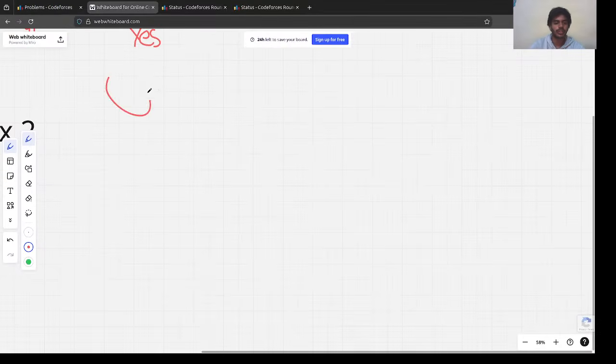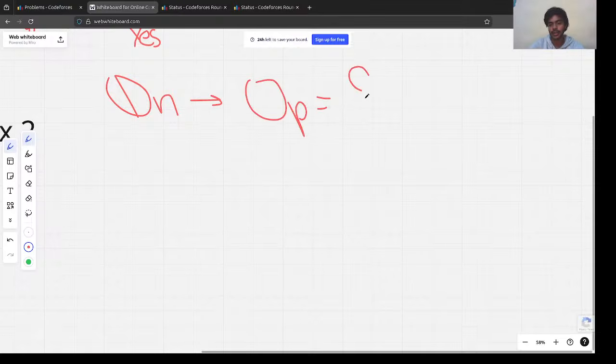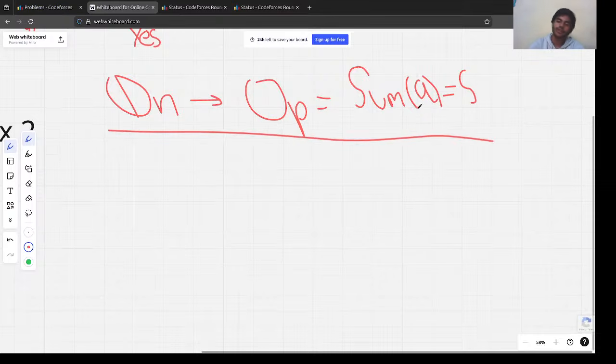So the question says to perform some operations and make the sum of array A equal to S. Okay, great. So first we have to see something. We have to perform some operations, right?